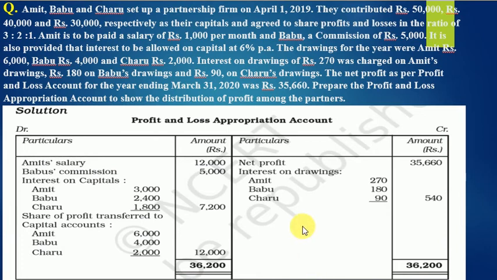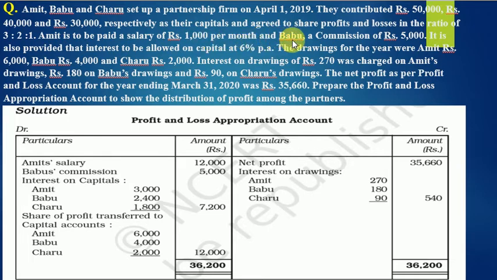So children, here is your second question which I have taken from the NCERT book. And this question says, Amit, Babu and Charu set up a partnership firm on April 1, 2019. They contributed rupees 50,000, rupees 40,000 and rupees 30,000 respectively. So this is their capital. As their capital, and agreed to share profit and losses in the ratio of 3 is to 2 is to 1. Amit is to be paid a salary of rupees 1,000 per month. Remember, it is 1,000 per month. So for a year, it will be 12,000.